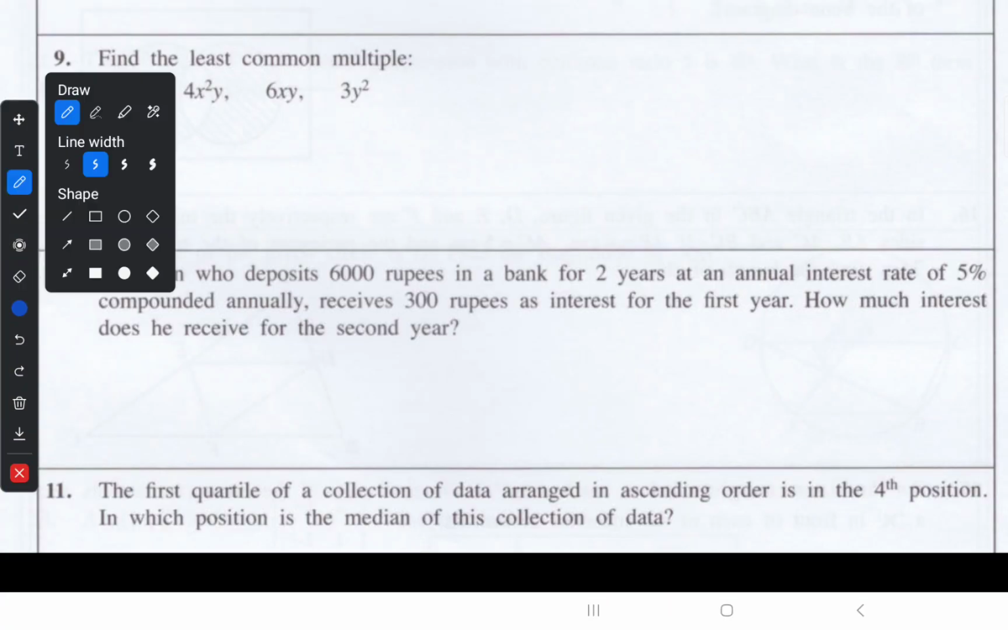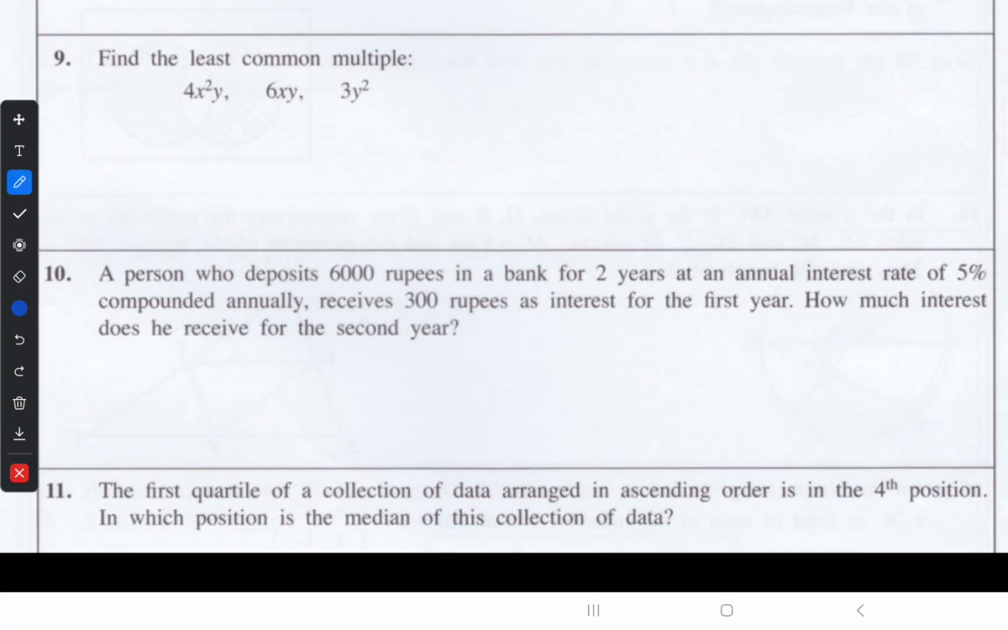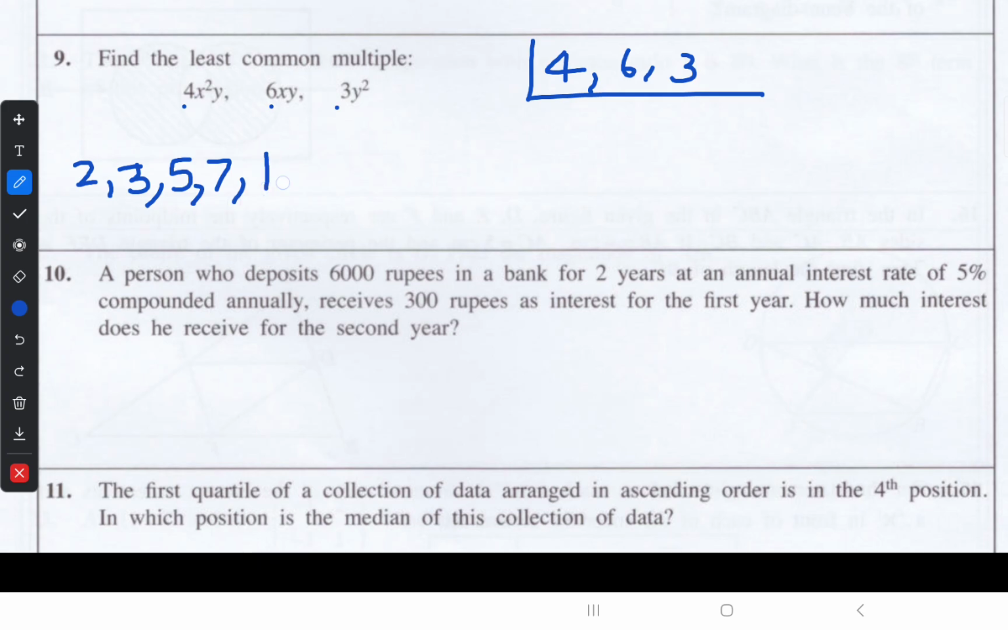To get the least common multiple, first find the least common multiple for these three numbers: 4, 6 and 3. We have to use prime factors. Our prime number priority order is 2, 3, 5, 7, 11 and so on. First we select our first prime number, 2.